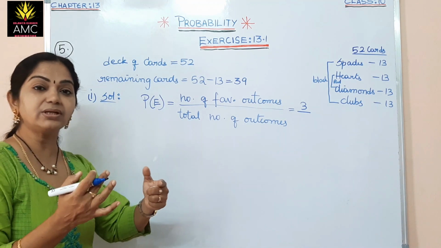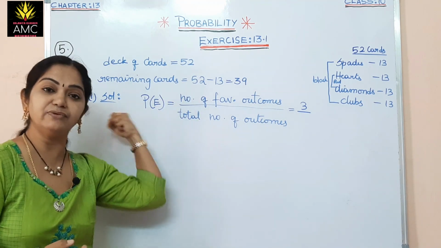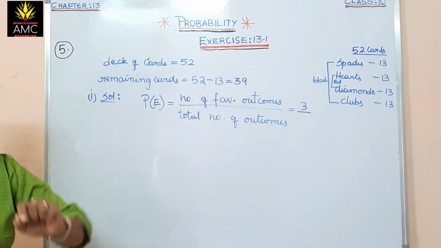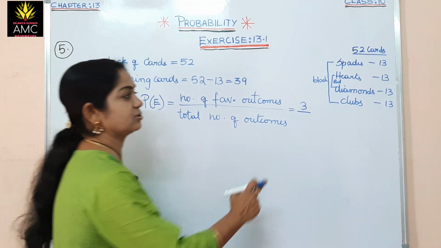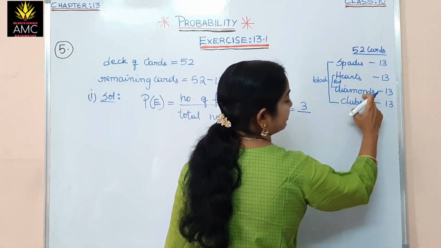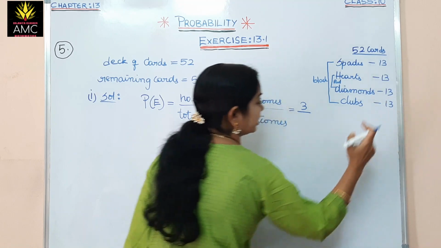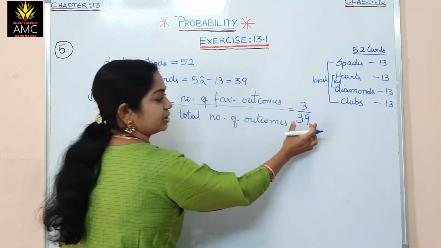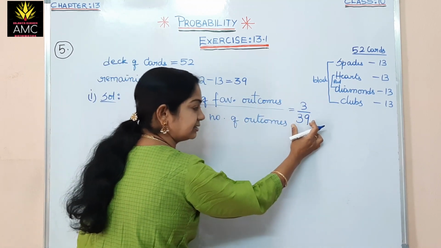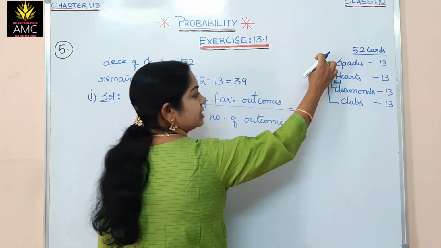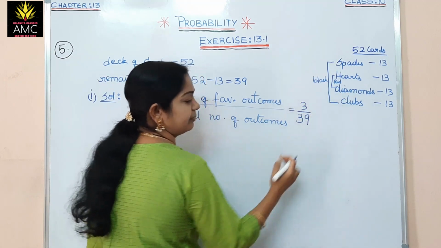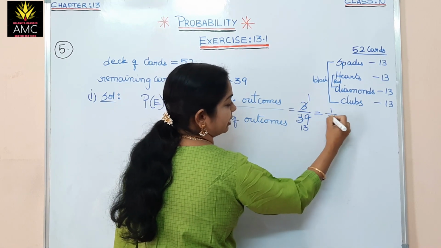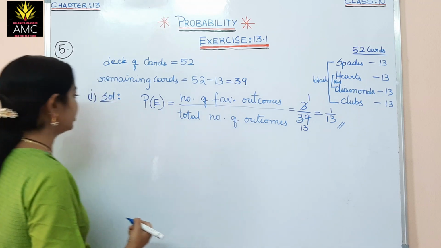Here the total is not 52, but after removing the hearts the total will be different, because he is asking us to find out the probability after removing the cards. So of the remaining pack, the remaining pack is spades, diamonds and clubs, 13, 13, 13, that comes to 39. Okay, the remaining pack has 39, isn't it? So the total outcomes are 39. In that 39, the favorable outcomes are the aces, which are spades, diamonds and clubs. 3 by 39, we can cancel it. 3 ones are 3, 3 thirteens are 39. So that is 1 upon 13, the answer for the first bit.